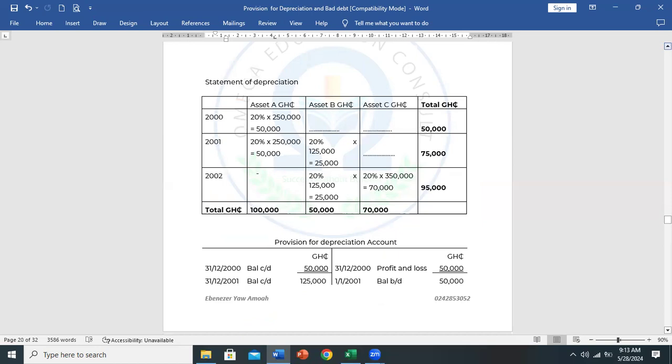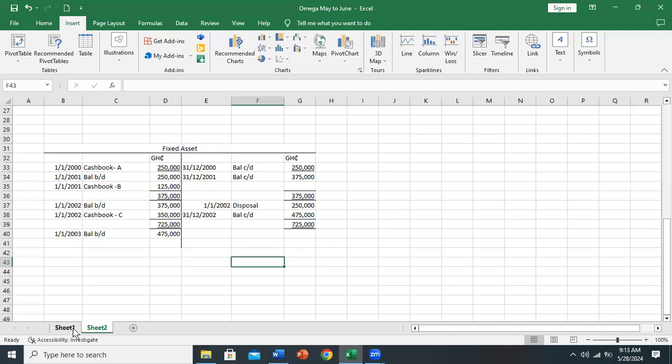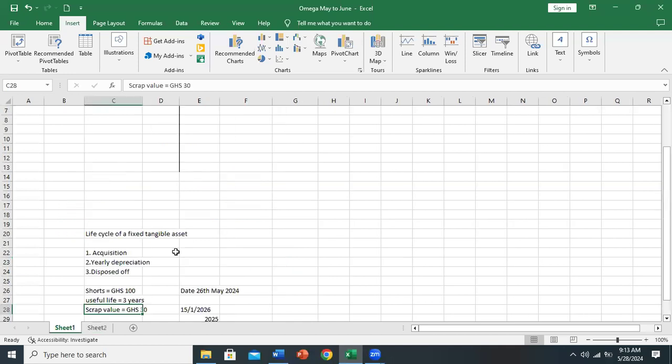Since no questions are coming, let me see if I can dwell on the provision for depreciation account. Just give you some few tips in there to boost that. Now, for the provision for depreciation account, dear ladies and gentlemen, it is very simple.